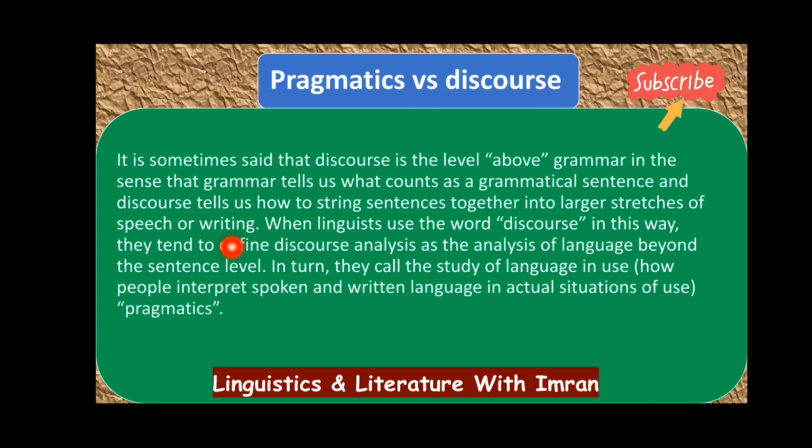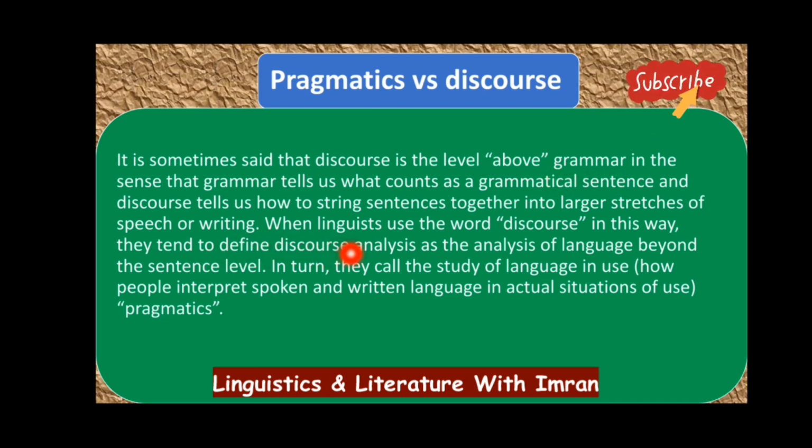And when we are doing discourse analysis, we are focusing on whether sentences are well knitted or not, right? Here you can see sentences together into larger stretches of speech or writing, that is, how one sentence is connected with another one. That is discourse. So here we are defining discourse as above grammar, right?